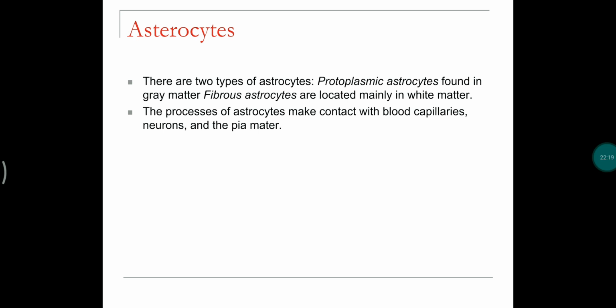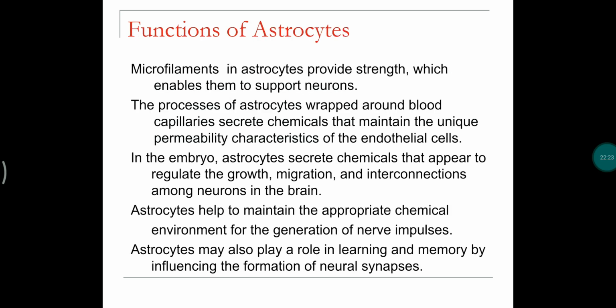Whereas the astrocytes that are present surrounding the blood vessels form the blood-brain barrier.